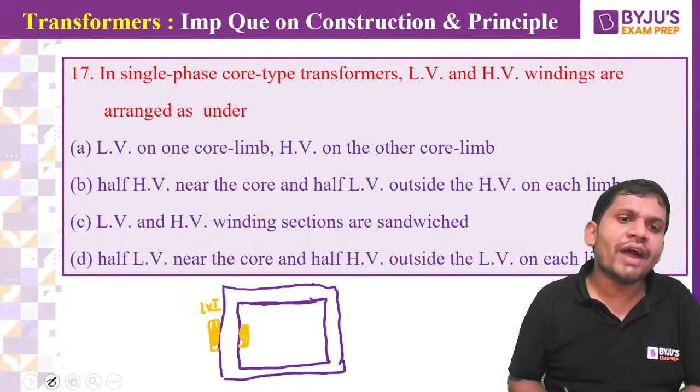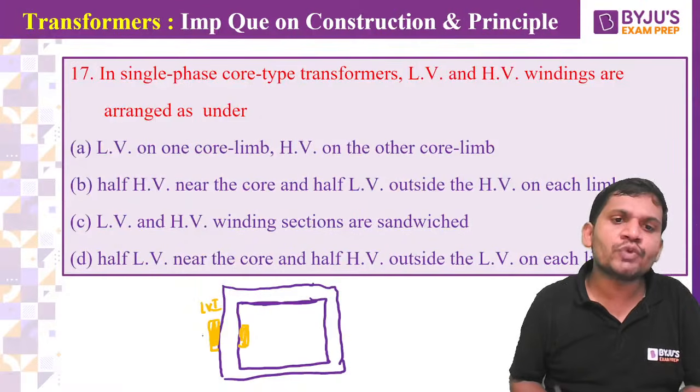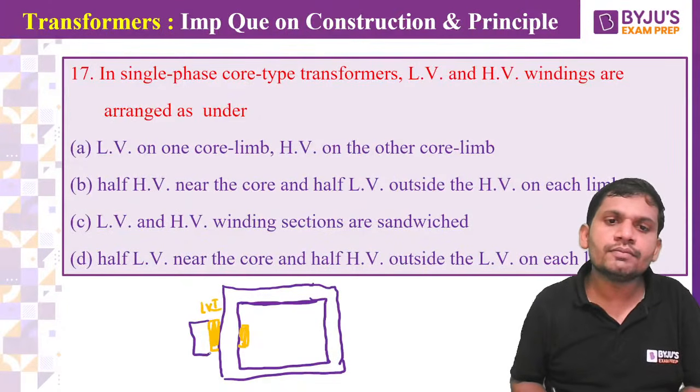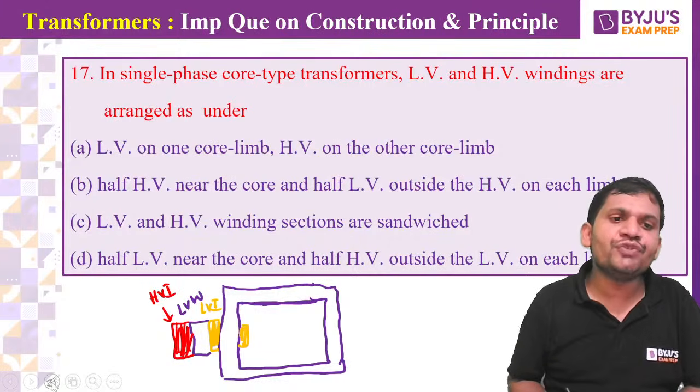Next, LV winding. Next, which one, students? LV winding. Next, HV insulation. Come on, students. Next, HV insulation. This is HV insulation. Next, HV winding.